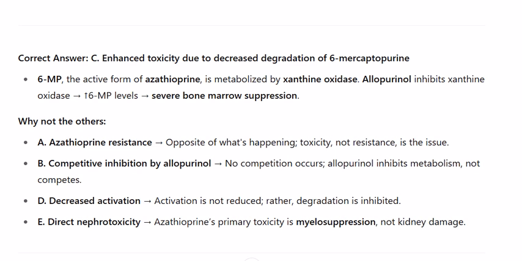B. Competitive inhibition by allopurinol. No competition occurs. Allopurinol inhibits metabolism, not competes. D. Decreased activation. Activation is not reduced. Rather, degradation is inhibited. E. Direct nephrotoxicity. Azathioprine's primary toxicity is myelosuppression, not kidney damage.